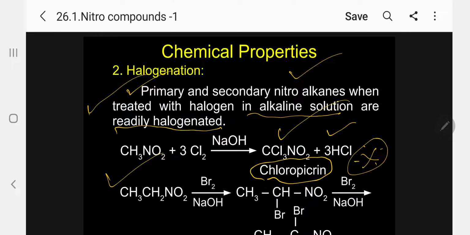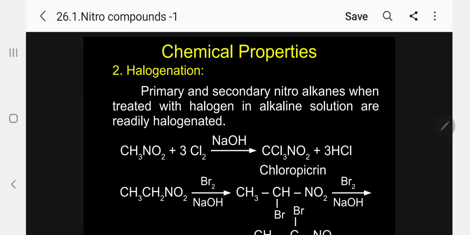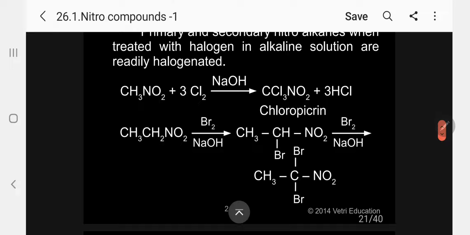Suppose I take nitroethane and, instead of chlorine, I use bromine. Kindly follow. What will happen in this case? In CH2, one hydrogen is substituted, and on further bromination, both hydrogens are substituted.